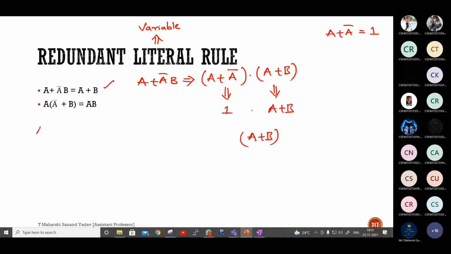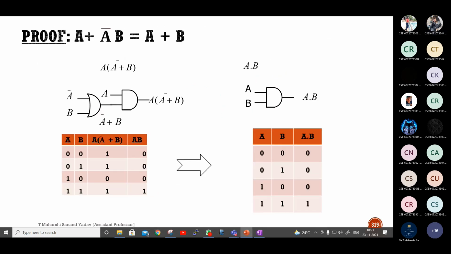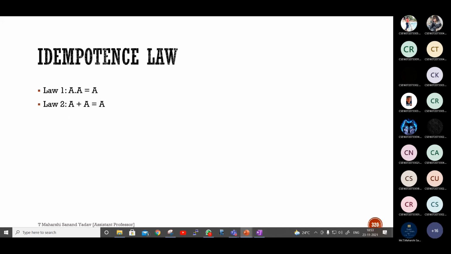Next, tell me for this one. A into A bar plus B. How should I write the equivalent? A into A bar plus A into B. So A into A bar is how much? 0. So this one will be 0. This should be written as it is, A dot B. So 0 plus A dot B will be A dot B. That's what I got, A dot B only, sir.